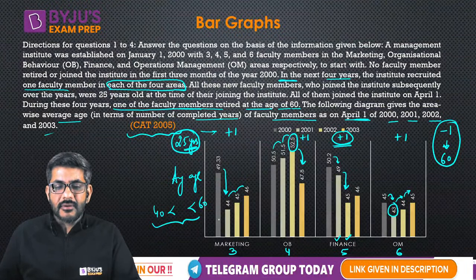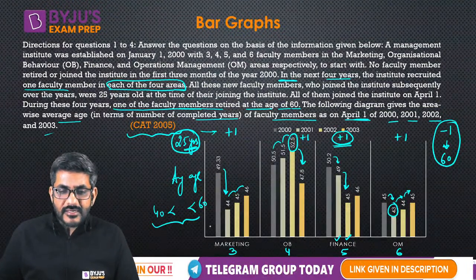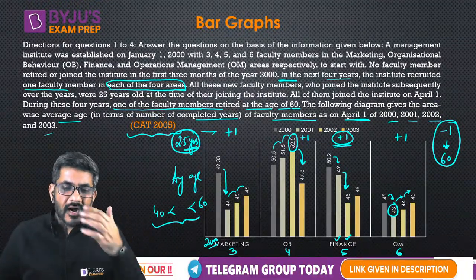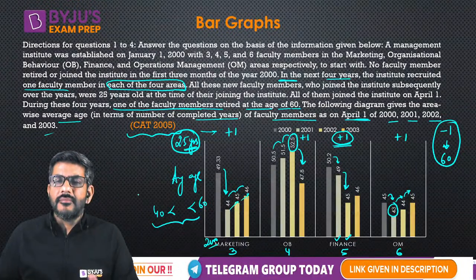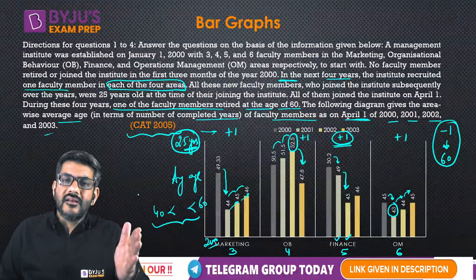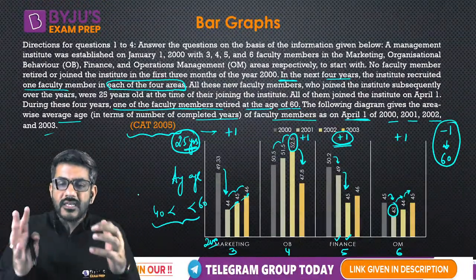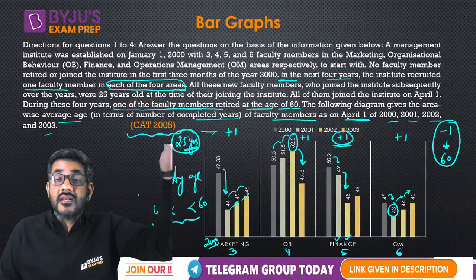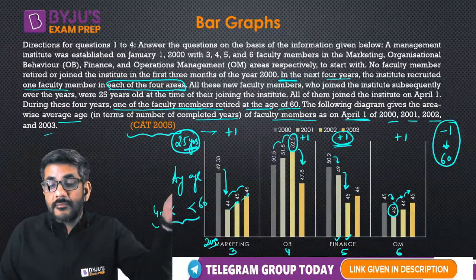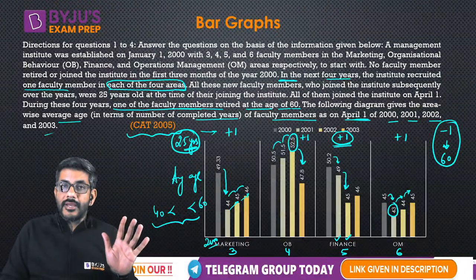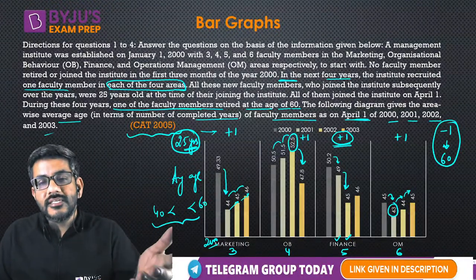But in all other years, like when I talk about marketing, in case of marketing, in 2000 it was 49.33. Suddenly it became 44. That means a member must have joined. After that, it straight away increased by 1 every year because if no one would join, no one would retire. So straight away every person will grow old by 1 year. So if the average age of some people is currently 44, next year it will be 45. Next to next year it will be 46, next to next year it will be 47. It will keep increasing by 1, right? So when a drop is there, it is because of someone joining, and otherwise it is always increasing by 1.